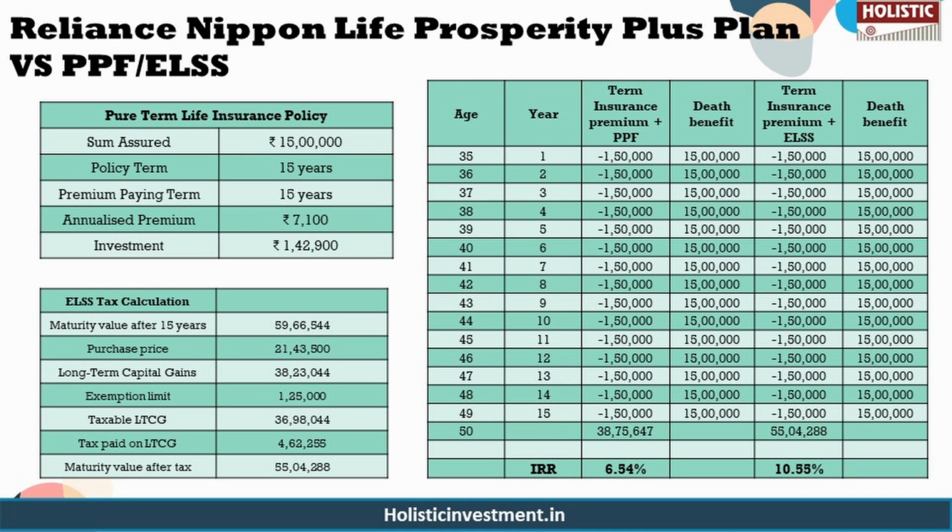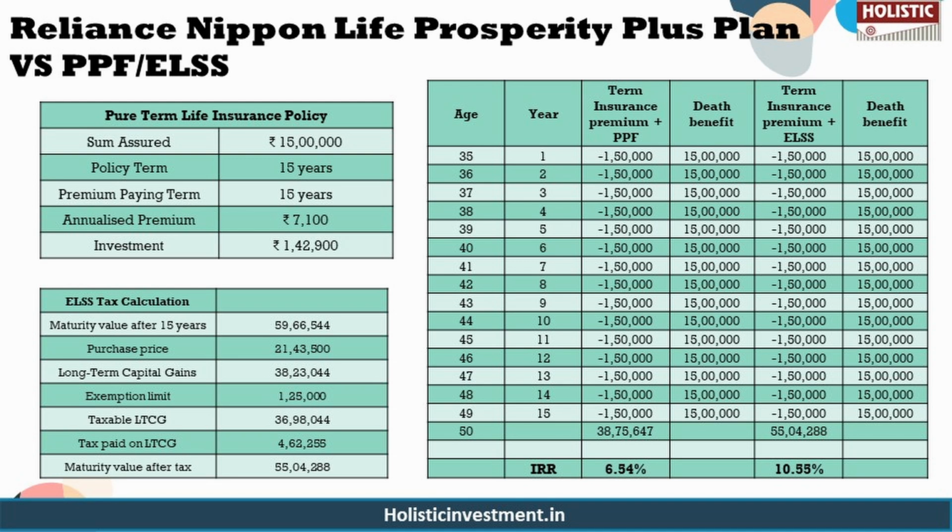So using the same parameters as before, let's analyze two scenarios. For example, for life coverage, we have opted for a pure term life insurance policy with a sum assured of 15 lakh costing 7,100 rupees annually for a 15-year policy term. In the previous example, the total premium was 1,50,000. Opting for a pure term policy leaves us with 1,42,900 available for investment.